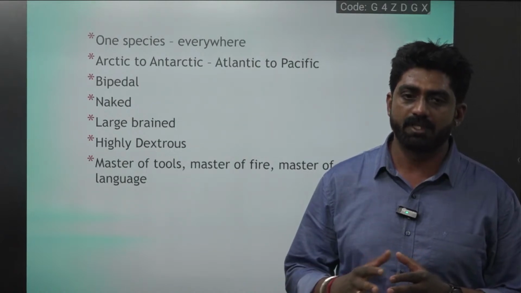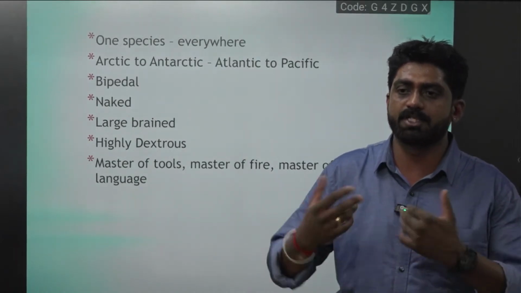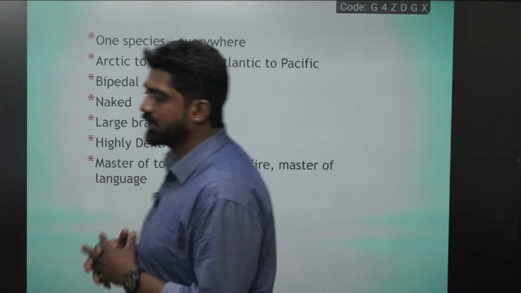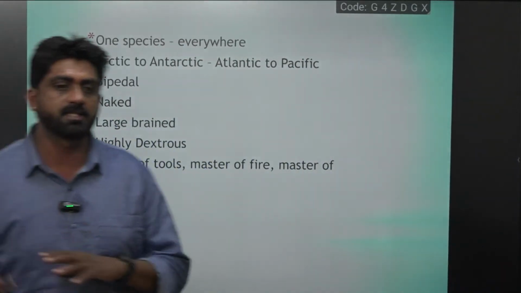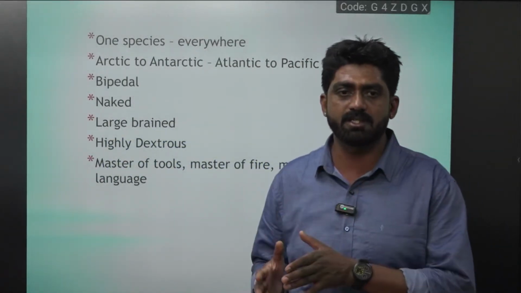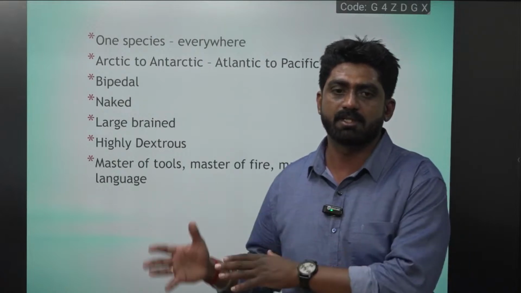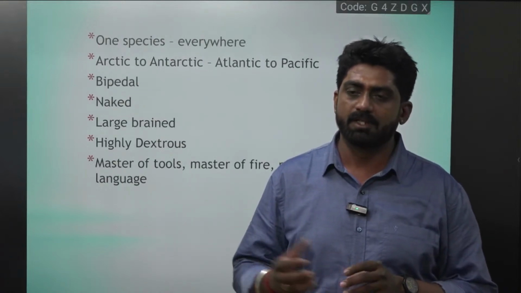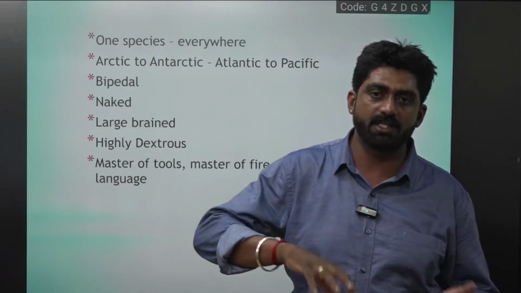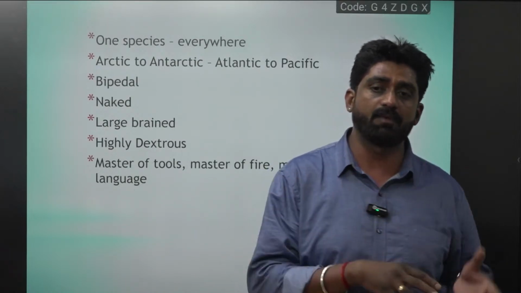And because of the geographical changes, the Homo sapiens became naked. And when he became naked, he wanted to cover his body with something, and that led to culture. So that's what I'm saying: geographical factors triggered the biological changes, and the biological changes led to the cultural things. So the evolution of Homo sapiens is biocultural. That means biological as well as cultural. But what are the geographical factors that triggered this?